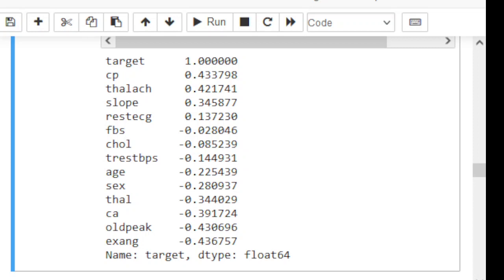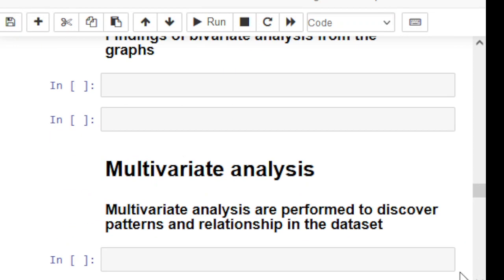Okay. Now, multivariate analysis. In multivariate analysis, we will practically build a heat map to look at all features with respect to the target variable. So this is the end of part 2.